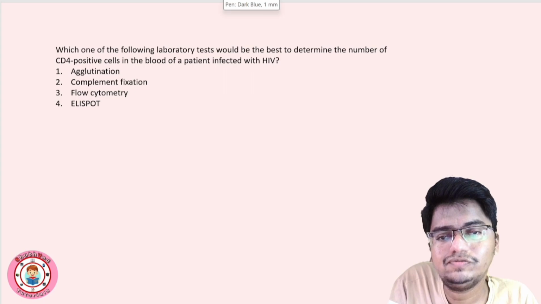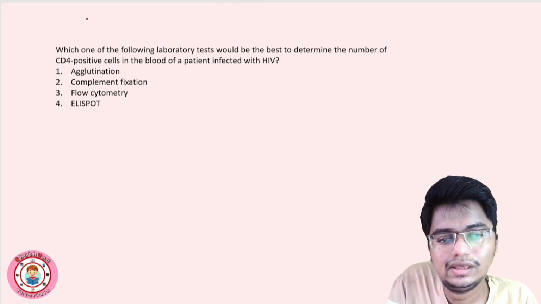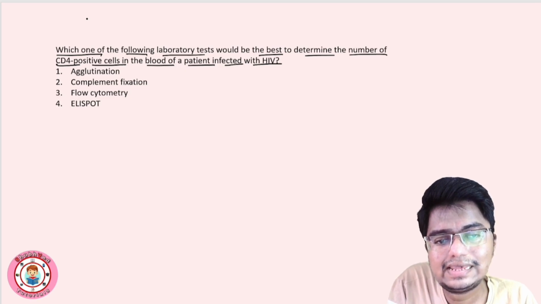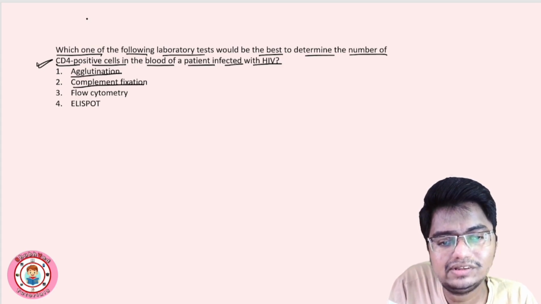This is the last question for today. Which one of the following laboratory tests would be best to determine the number of CD4 positive cells in the blood of patient infected with HIV? Okay, CD4 positive cells we have to determine. Okay. Agglutination, complement fixation, flow cytometry, ELISpot.